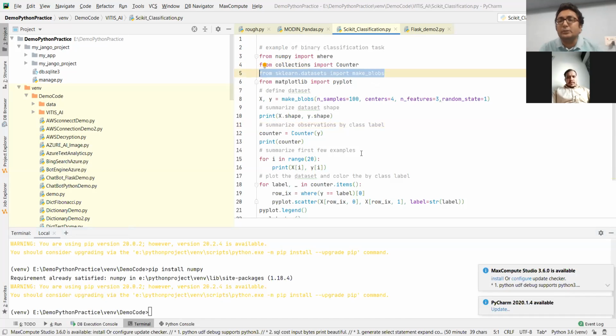What is my intention today? I am giving you a small case. Suppose you are running a small business and generating some data daily, and you want to perform some interpretation of that data.